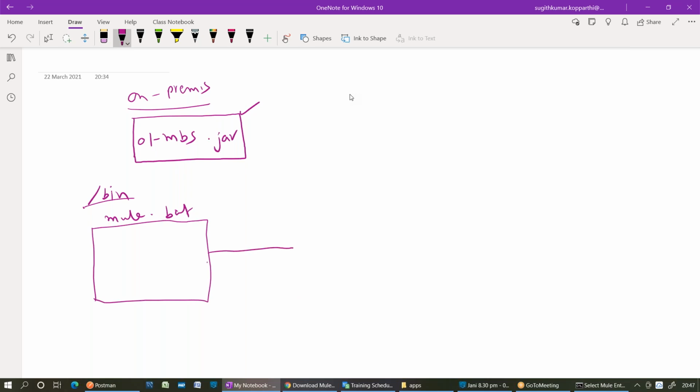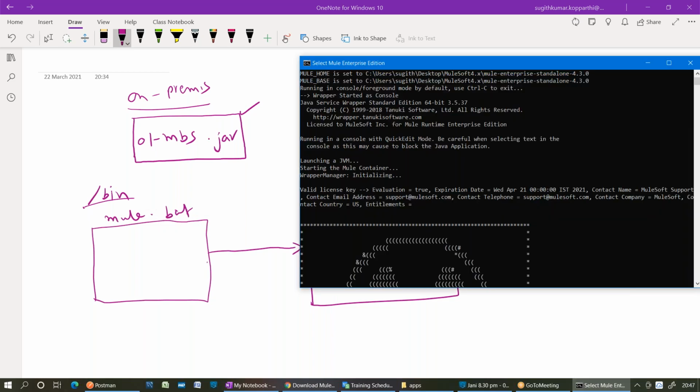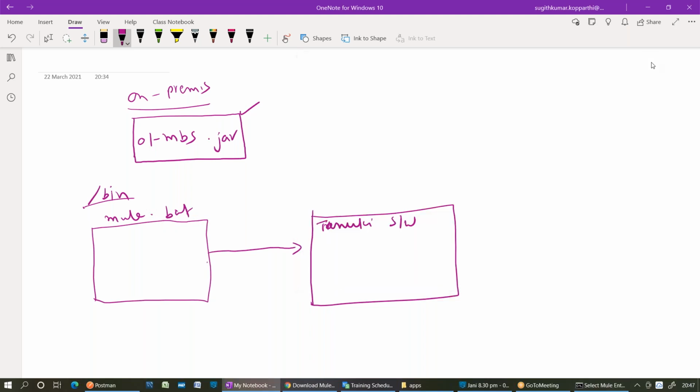Internally, this mule batch file will start one wrapper, and the wrapper name is Tanuki Software. Are you able to see the Tanuki wrapper? What will this Tanuki do? It will read one more very important file called wrapper. The file name itself is wrapper. Where is it present?